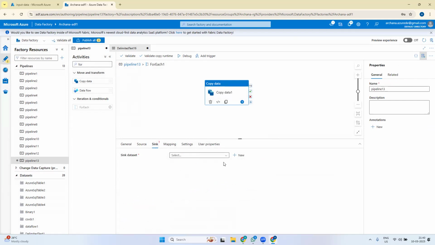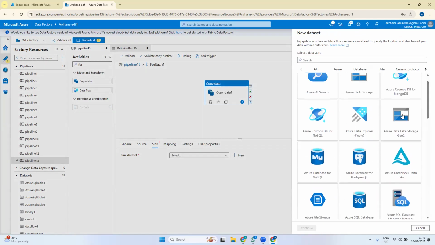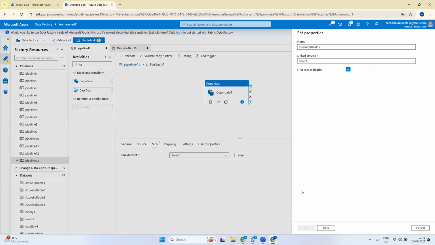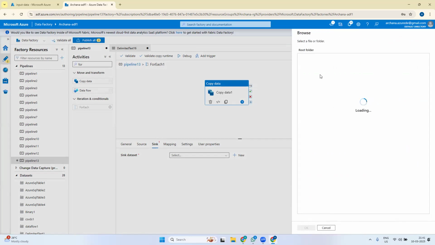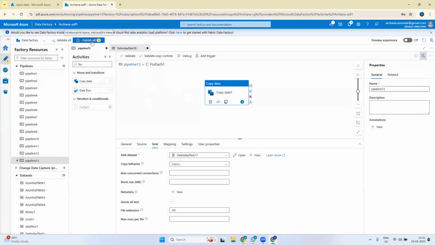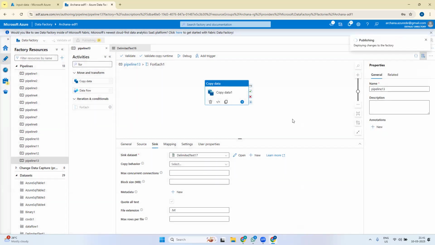The sink is only one place, we don't need to change it. We have to put all the files in our output data container, CSV files only, in the storage account. We have created a folder specially for this. So all the files should go to that container. When I say publish, we'll run and see what actually happened.